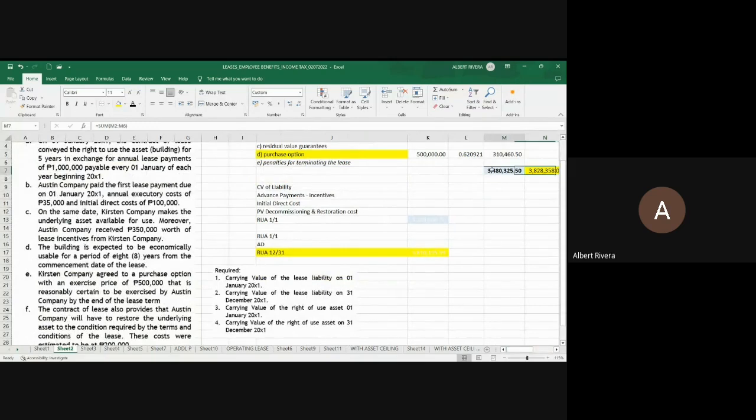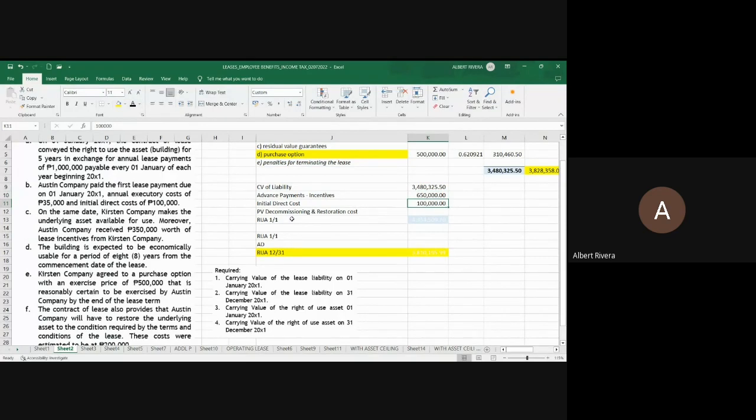Then, third requirement, carrying value of the asset ng January 1. So use the carrying value of the liability as the starting point. Okay. Then advance payments, yes, there is a 1 million advance payment. Incentive, yes, there is a 350,000 incentive. So this is 650,000. Initial direct cost, yes, there is a 100,000 capitalizable initial direct cost.